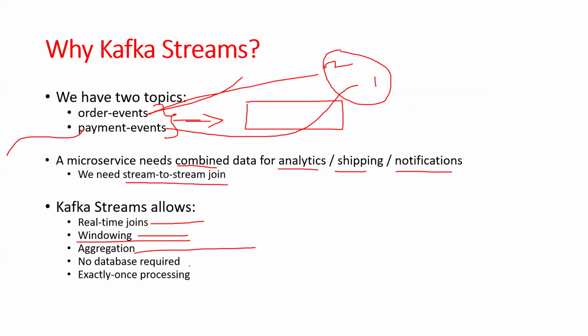No database is required. There is exactly-once processing here. When you get these two events, you receive one event for summary purposes, and you can use it as well. That's why Kafka Streams is popular in the market.